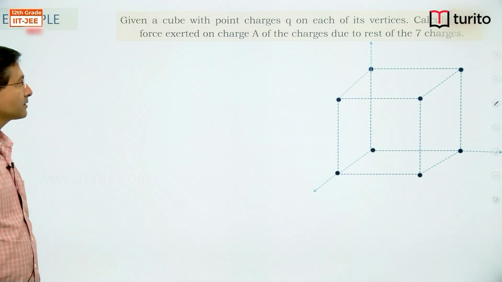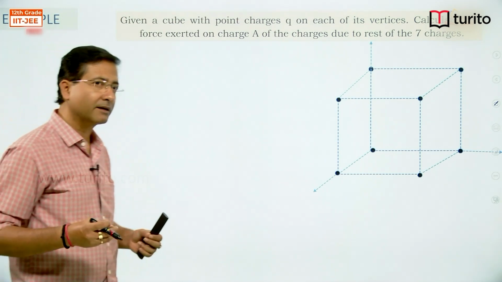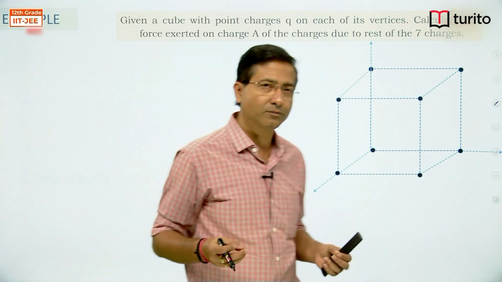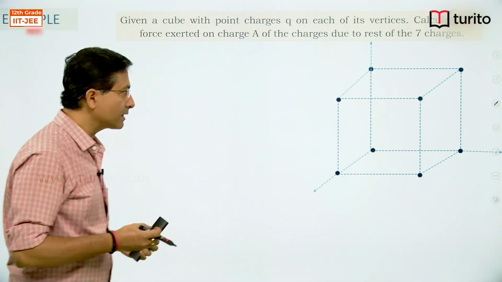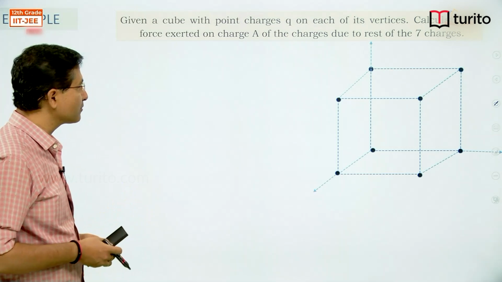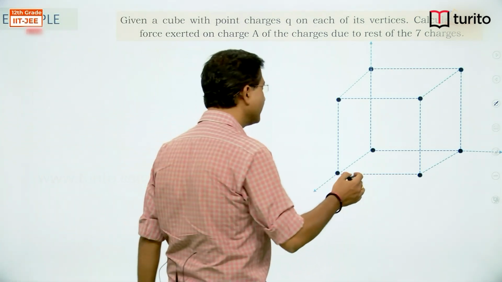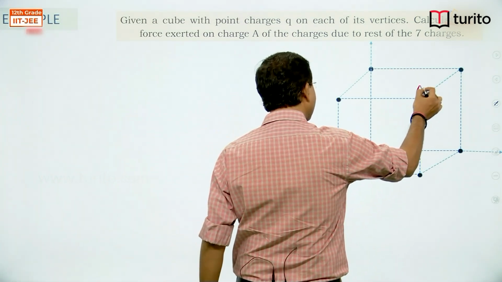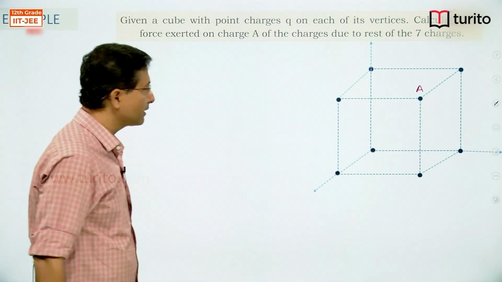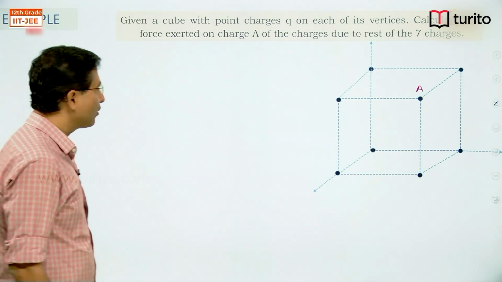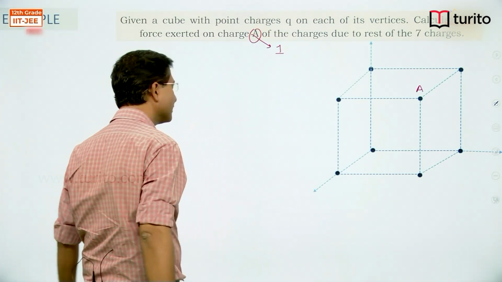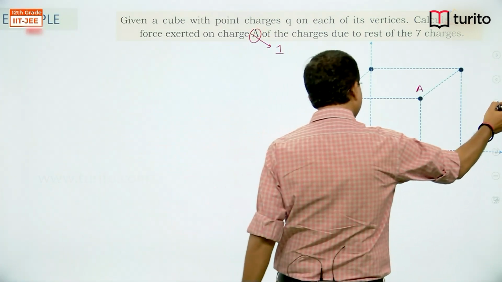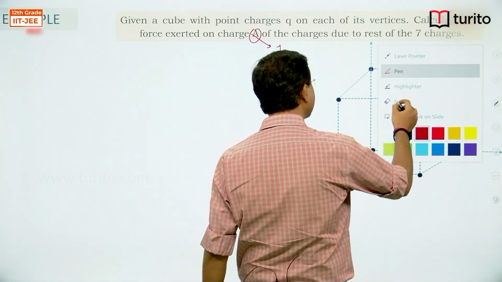So question says that there are 8 charged particles kept at the vertex of the cube, and we need to find out the force acting on any one of the charged particle. For example, if I say let this be A, I want to find out force on this A, or 1, whatever be that, let's call it 1 instead of A, okay. So all are having same magnitude.